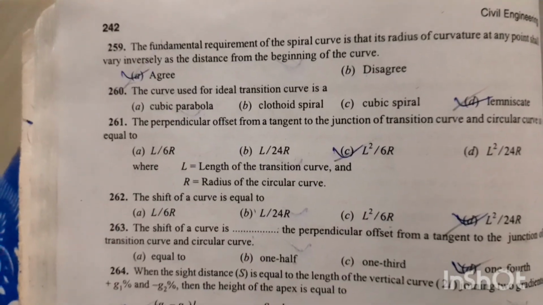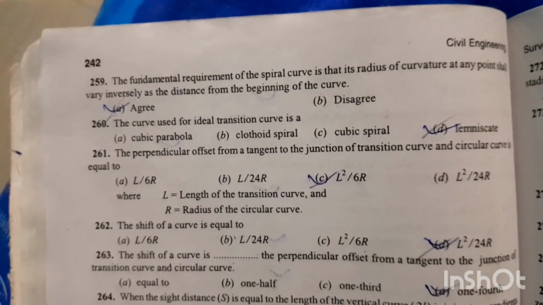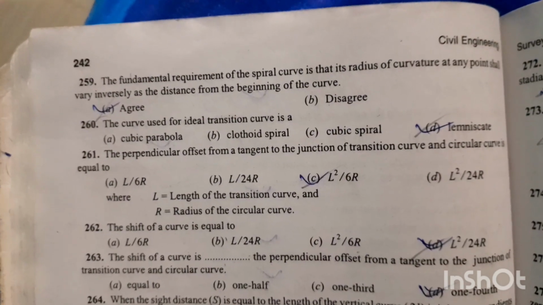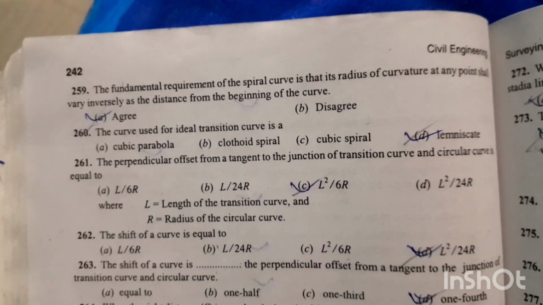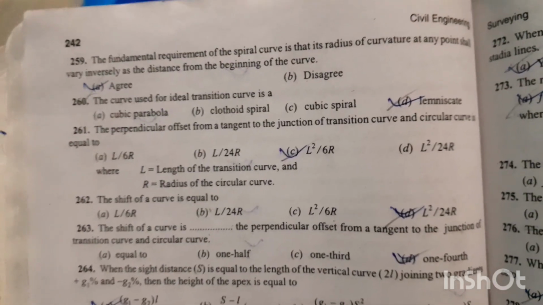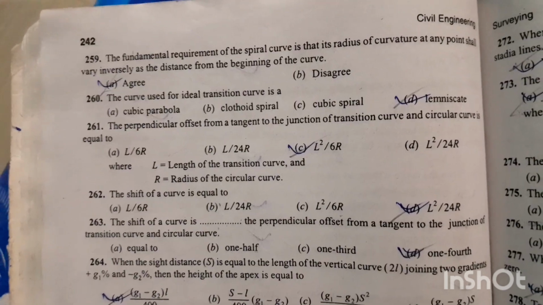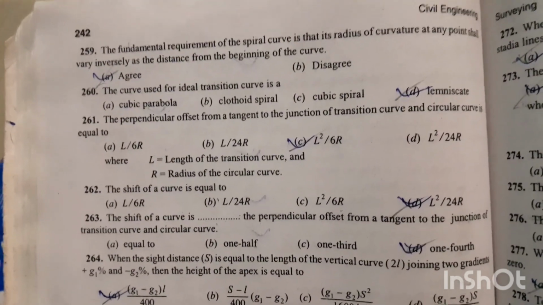Question number 260. The curve used for ideal transition curve is a clothoid spiral. Option number B is the right answer. Question number 261. The perpendicular offset from a tangent to the junction of a transition curve and circular curve is equal to L square by 6r. Option number C is the right answer.